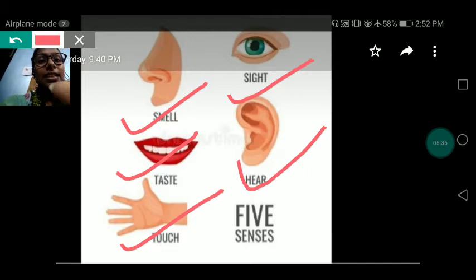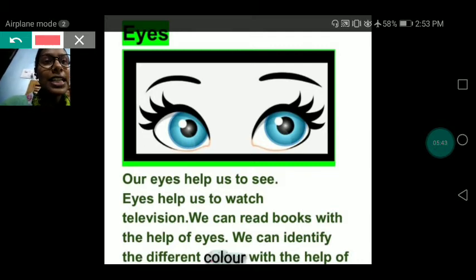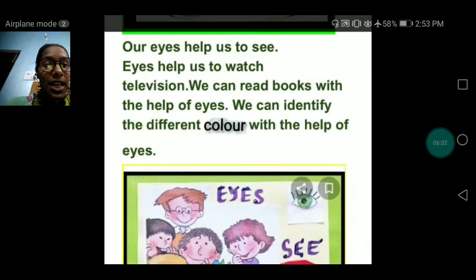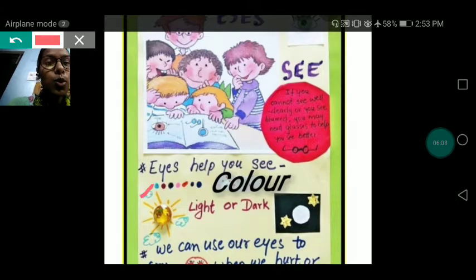Yes. Next, eyes. Eyes help us to identify colors. Yes, eyes help us to see. Eyes help us to watch television. We can read books with the help of eyes. We can identify colors with the help of our eyes. Okay. You can see here so many different colors: blue, brown, black, pink, red, and so many colors. How can we identify them? With the help of our eyes. Okay.